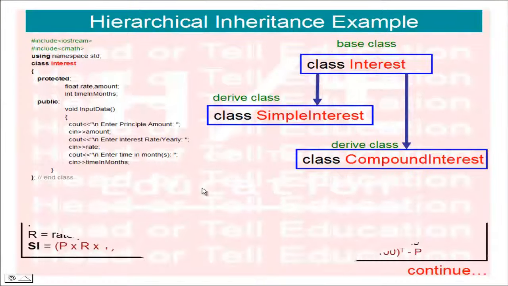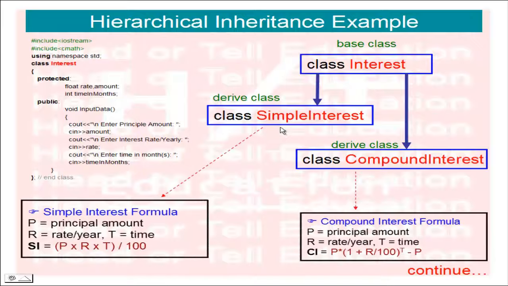Next, here I have mentioned the simple interest formula. In this, P is the principal amount, R is the rate per year, and T is the time. Simple interest equals P multiplied by R multiplied by T divided by 100.